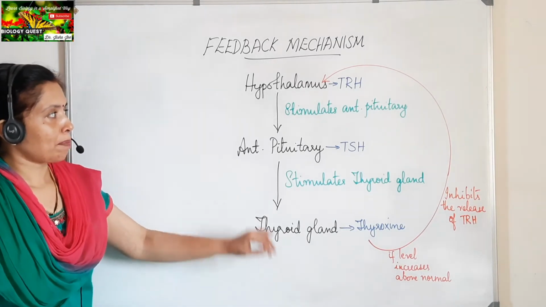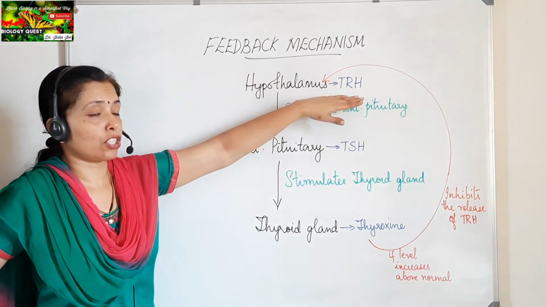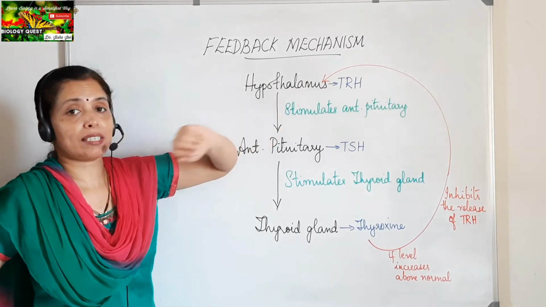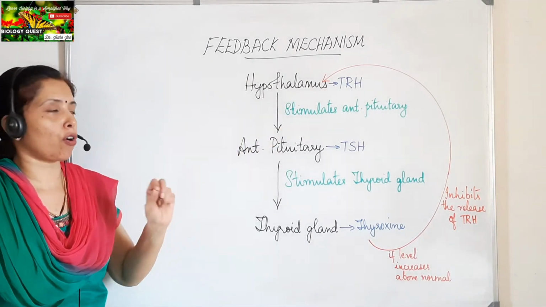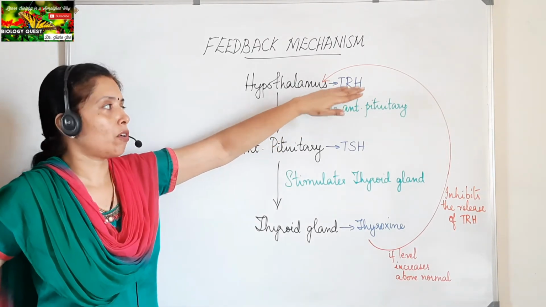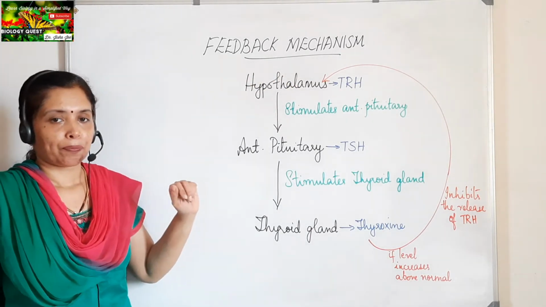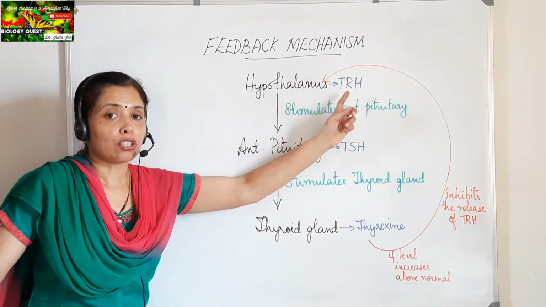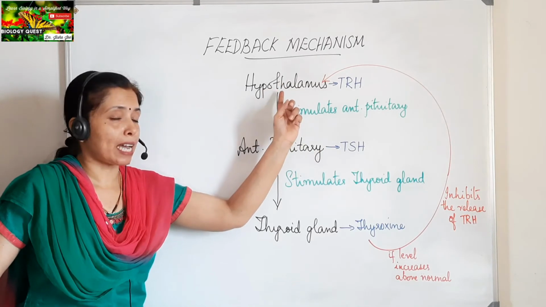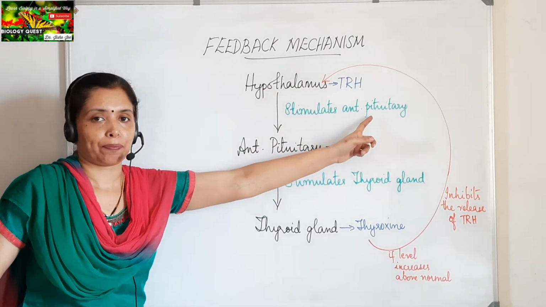So here what happens is that the hypothalamus is responsible for the secretion of TRH, which is the thyroid releasing hormone. TRH stands for thyroid releasing hormone, which is secreted by the hypothalamus. And this TRH released by the hypothalamus stimulates the anterior pituitary.